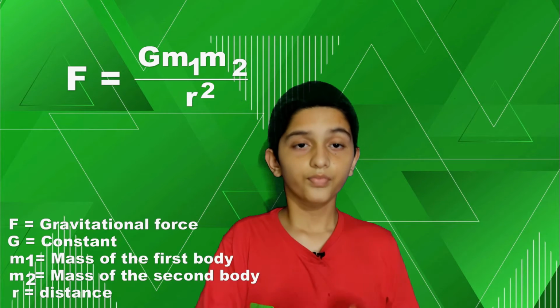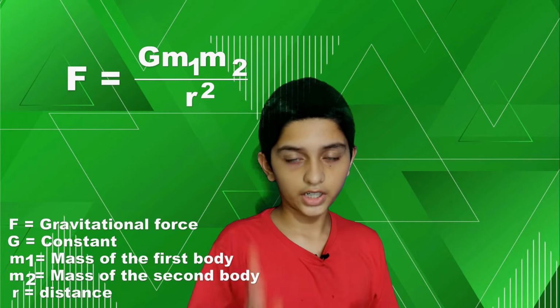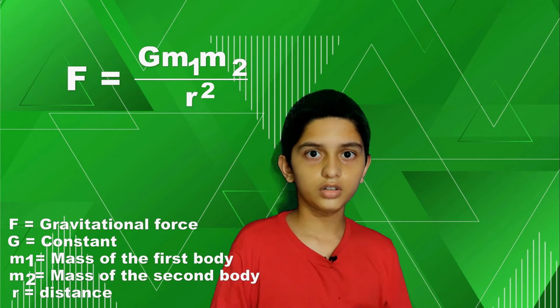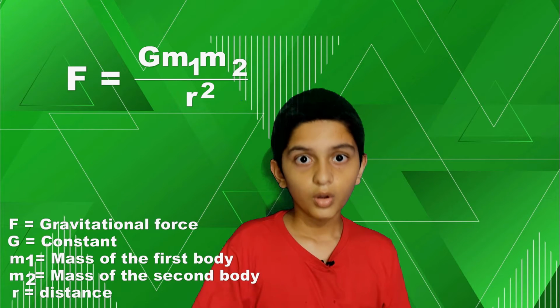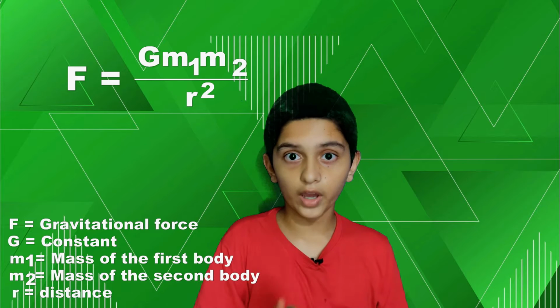The distance between the two bodies, let it be r, and mass of the first body be m1, second body be m2. Then the formula will be force, gravitational force is equal to G into m1 into m2 by r square.